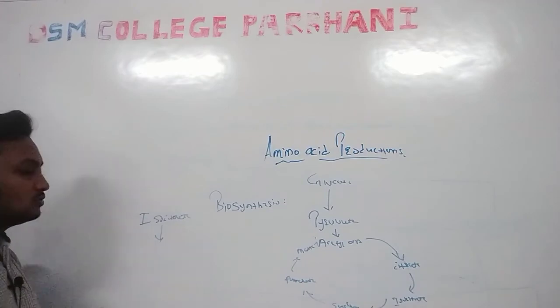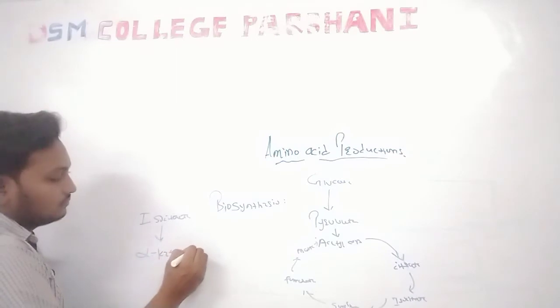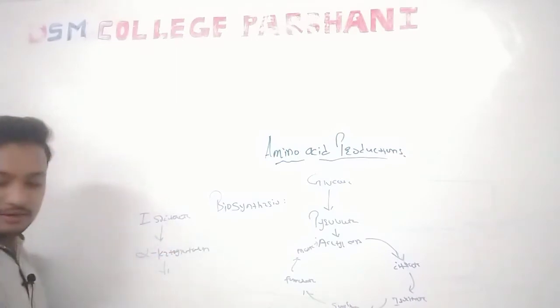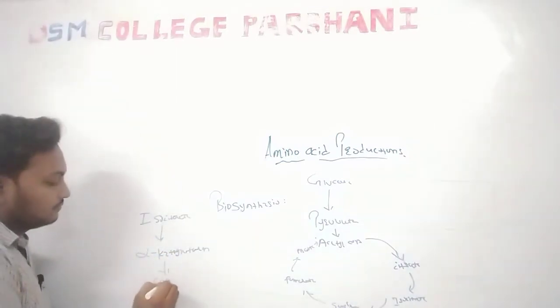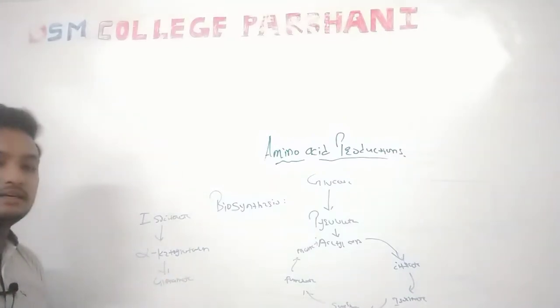Then it goes to alpha-ketoglutarate, then it is converted into glutamate. Here is the biosynthesis of glutamic acid production.